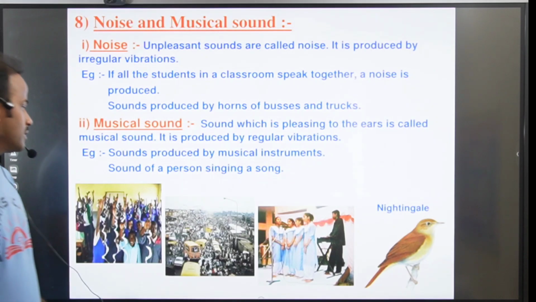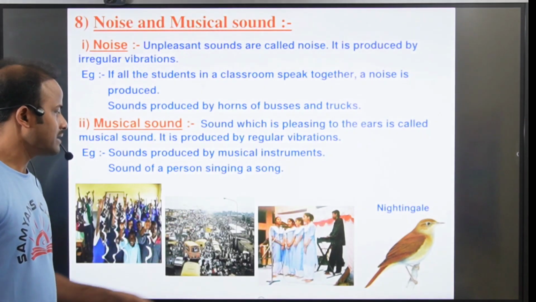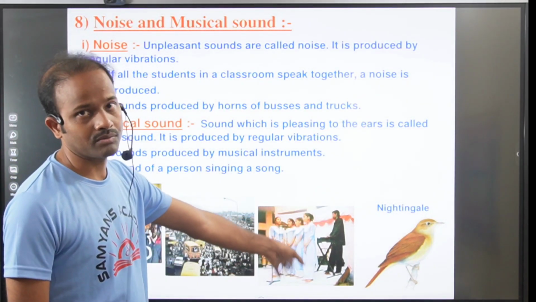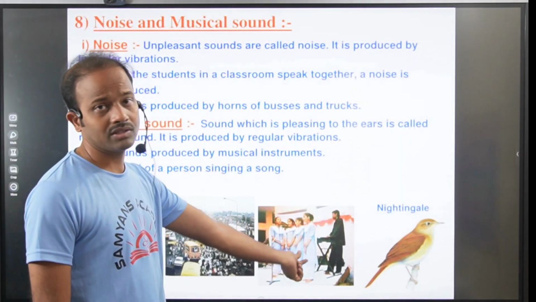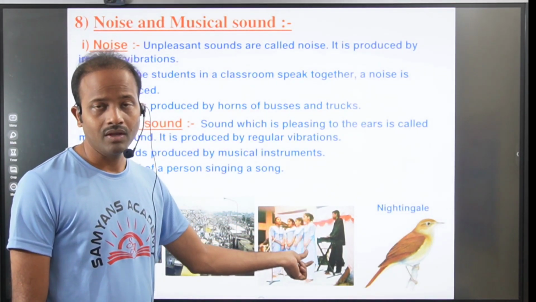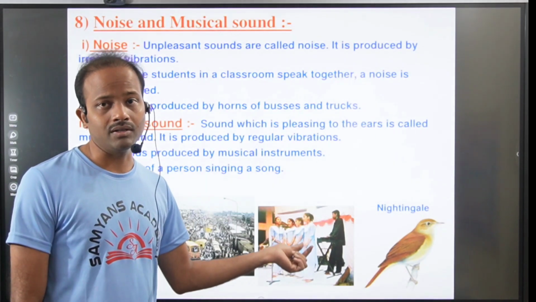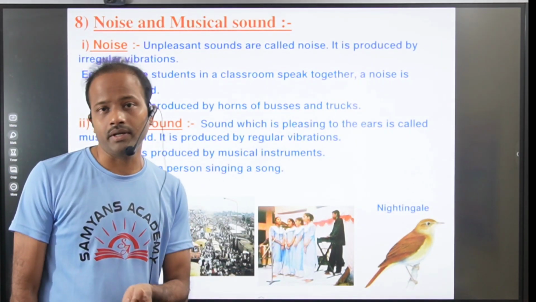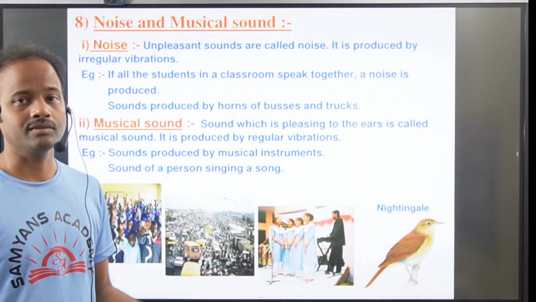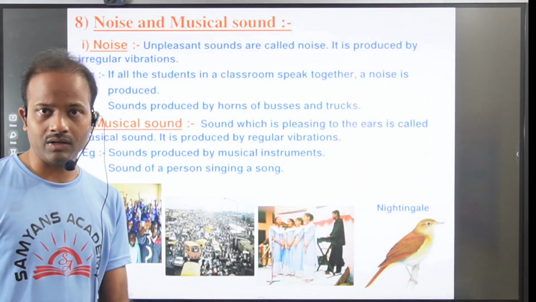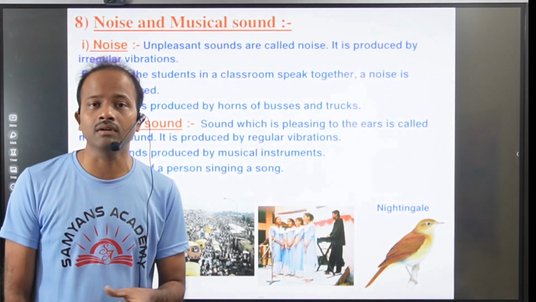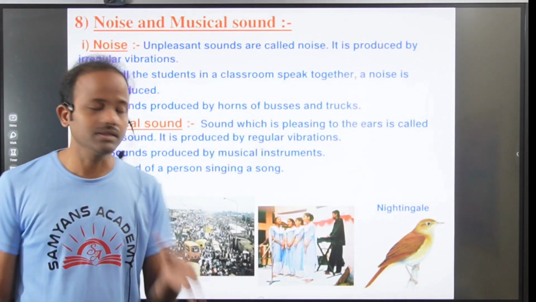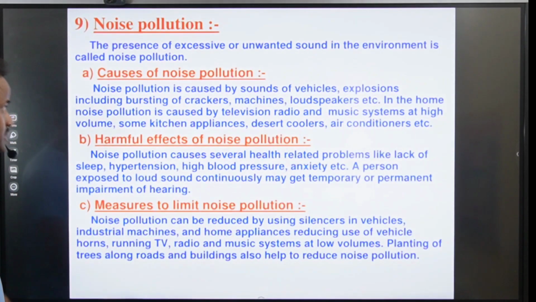When the sound of these persons singing a song is heard, it will create music. This is pleasant to our ears. The sound which is pleasant to our ears is called a musical sound. The sound which is unpleasant to our ears is called noise. Noise has irregular vibrations, but musical sound has regular vibrations. Is it clear? Now move on to the next.